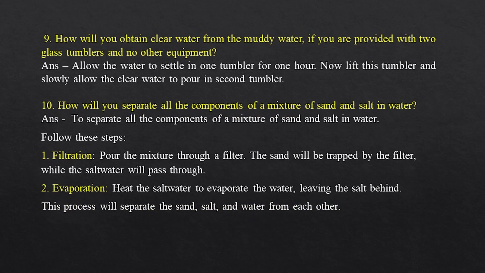9. How will you obtain clear water from the muddy water, if you are provided with 2 glass tumblers and no other equipment? Ans. Allow the water to settle in 1 tumbler for 1 hour. Now lift this tumbler and slowly allow the clear water to pour in 2nd tumbler.